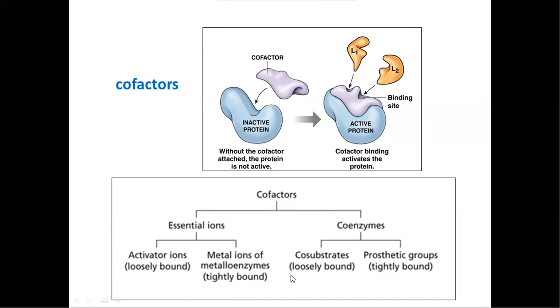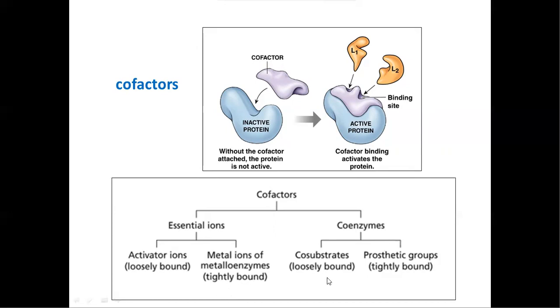And here the co-substrates are loosely bound with the enzymes, and the next one is prosthetic groups, which are tightly bound. Why? Because they are covalently bonded with enzymes. An example of an activator ion is the magnesium ion present in DNA polymerase enzyme. Here the magnesium ion is loosely bound with the enzyme. Examples of metalloenzymes are zinc ions present in carboxypeptidase enzyme, and also copper and ferrous ions present in cytochrome oxidase.